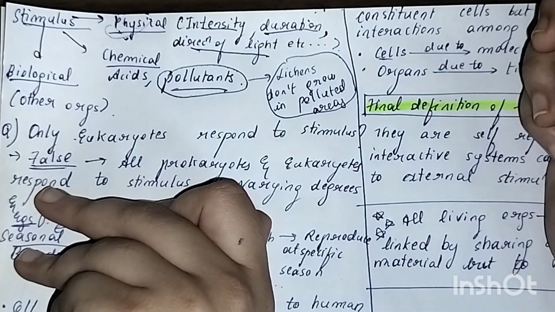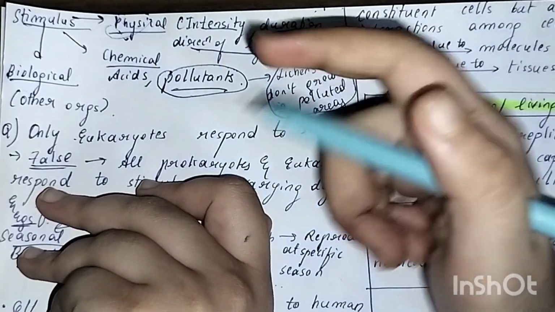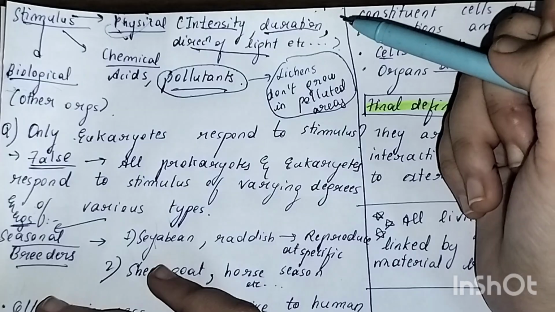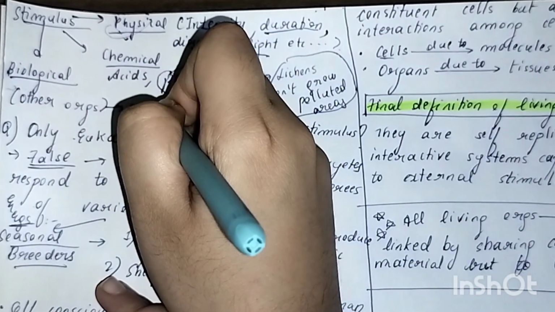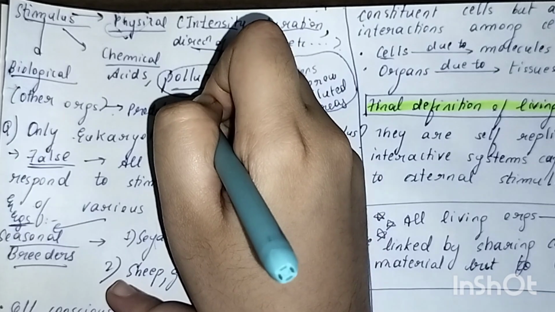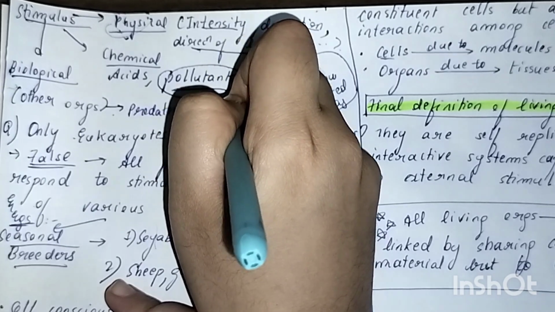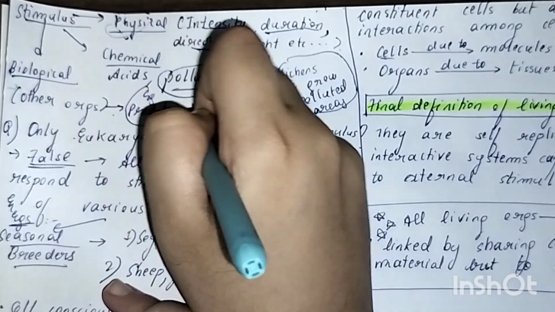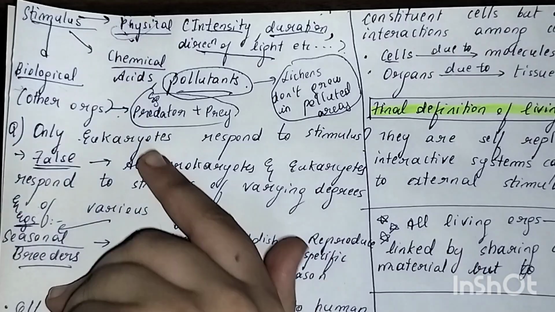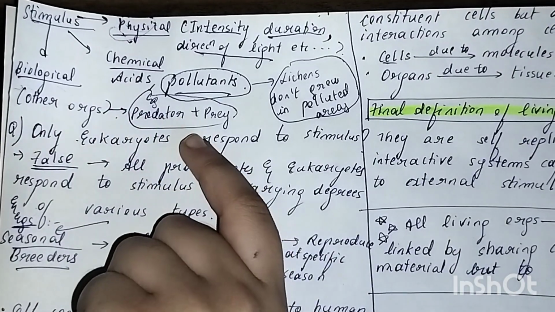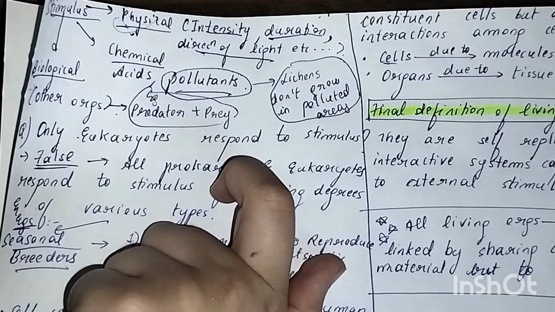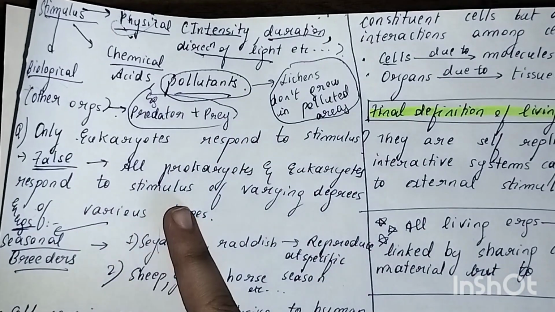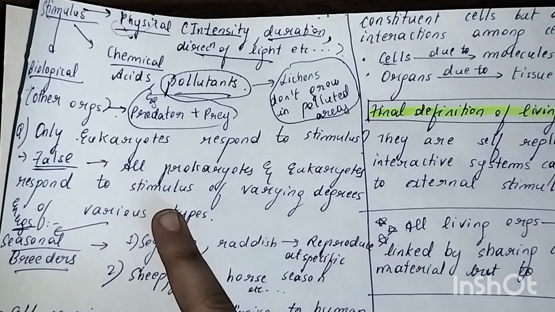So it is interacting on a chemical basis. Biological basis includes the predator-prey relationship. Example I am giving you: here the predator is the stimulus. For that, the prey becomes activated and it will start hiding from the predator. Are you getting the point here?